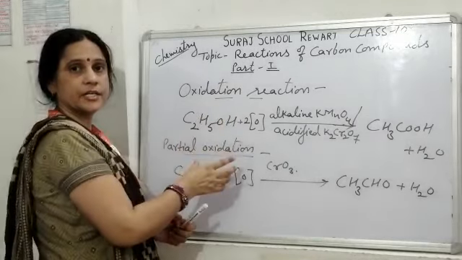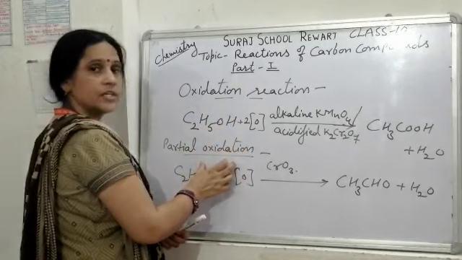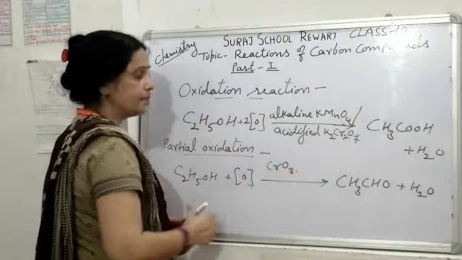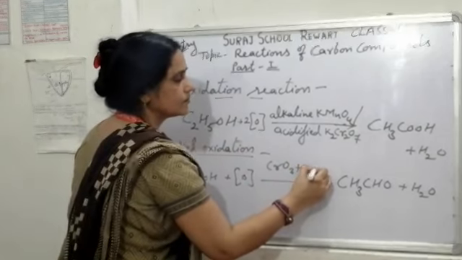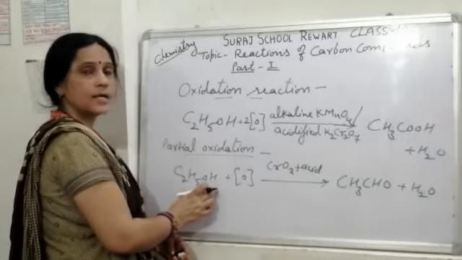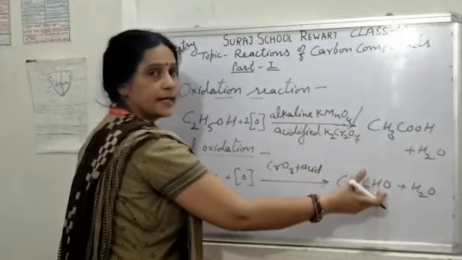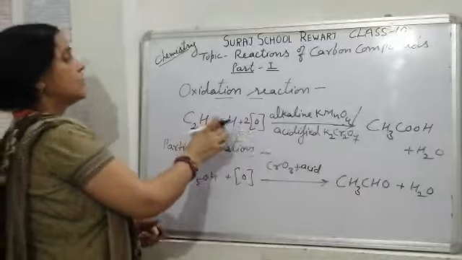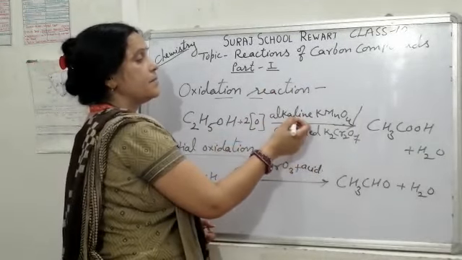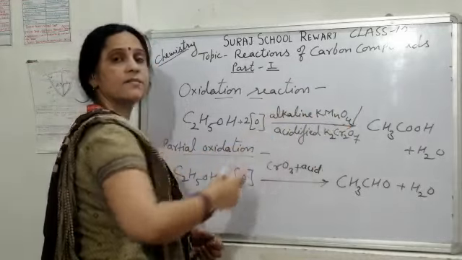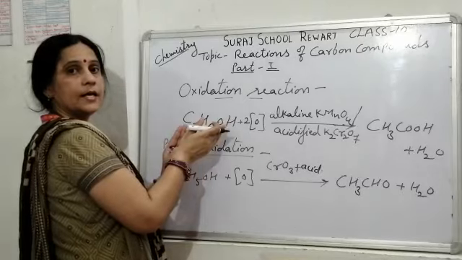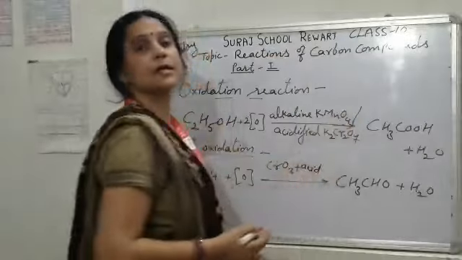Now oxidation reactions. For partial oxidation, we use acidified chromium oxide in acidic medium. In that case, ethyl alcohol converts into acetaldehyde. And for the complete oxidation, we use a strong oxidizing agent that may be alkaline potassium permanganate or acidified potassium dichromate, which converts ethyl alcohol into acetic acid completely.